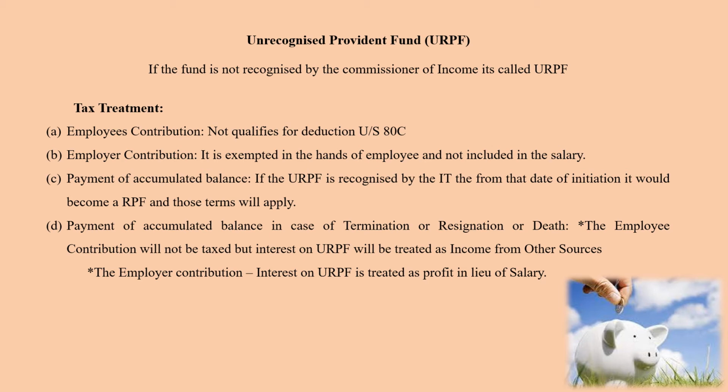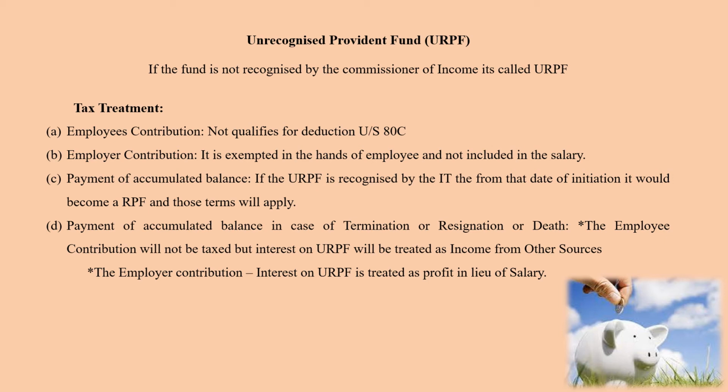Now, the payment of accumulated balance in case of termination, resignation or death. So in this case, what happens? The employee contribution will not be taxed, but the interest on URPF will be taxed as income from other sources. Because it is not a recognized PF, they are not treating it as a salary part at all.